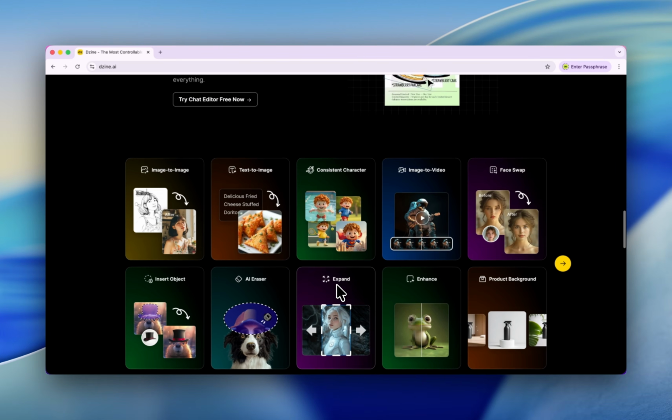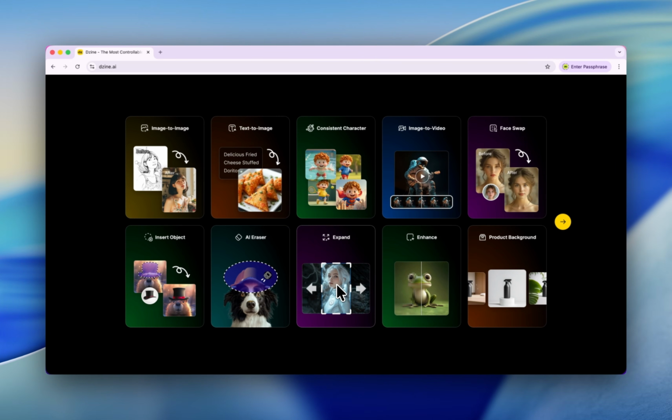And you can actually do many things in Dzine AI. You can generate a perfect image by using your scratch. If you're not a designer, you can also type your prompt, build up a consistent character, and then use the image to generate a video. You can be your favorite character in your favorite movie by using face swap.